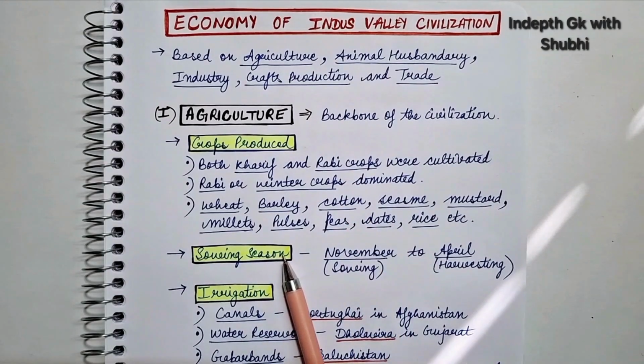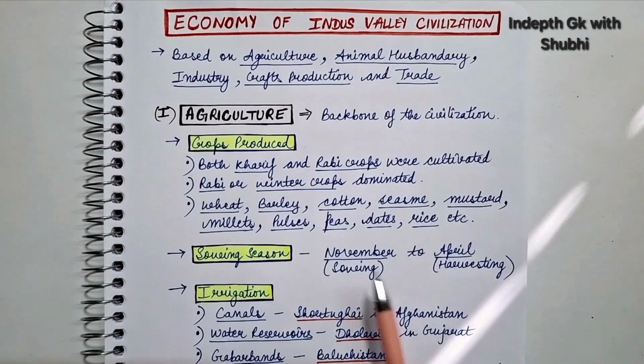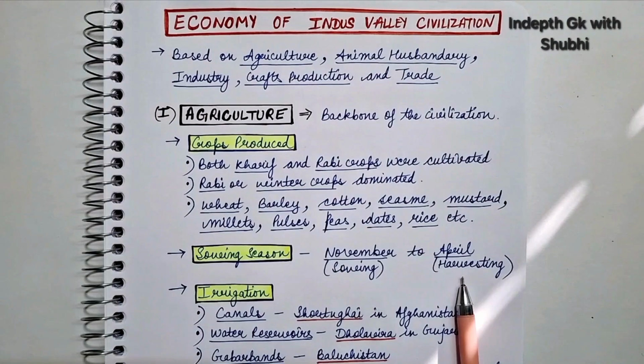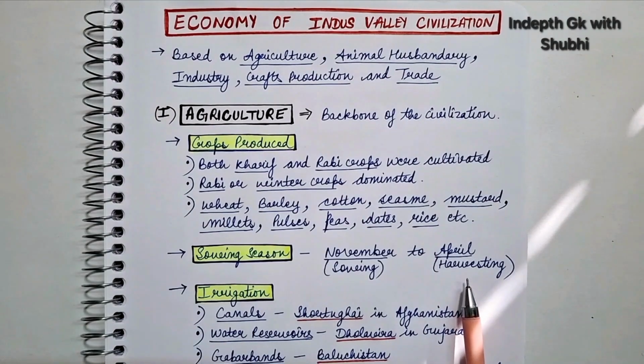Next, coming to the sowing season. The main sowing season of the civilization was from November to April. In November, they sowed the seeds and in April, they harvested the crop. So we can say that the rabi season was the main sowing season of the civilization.